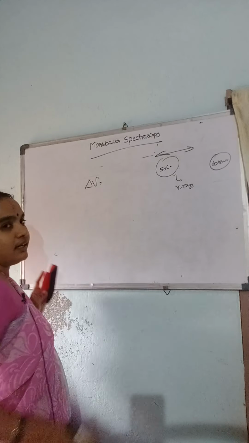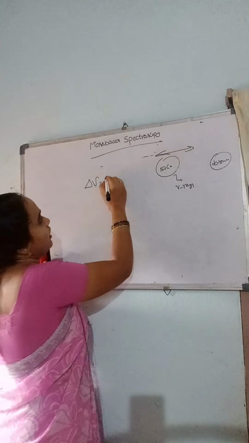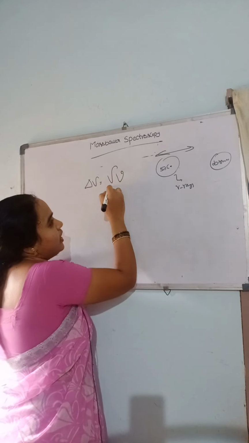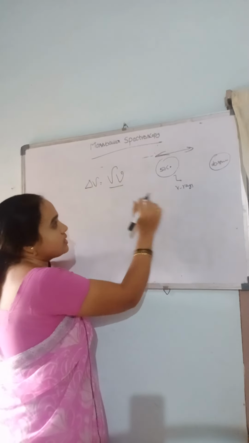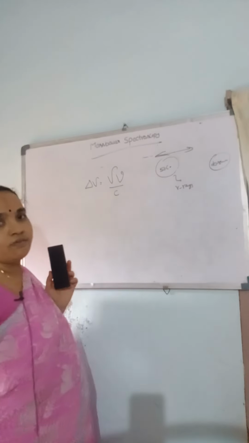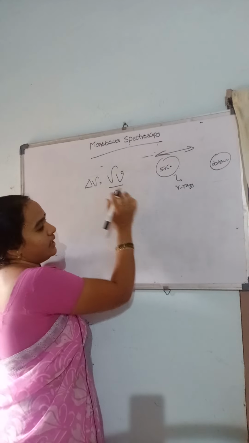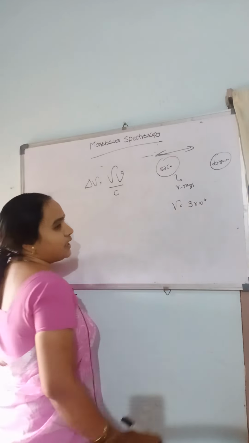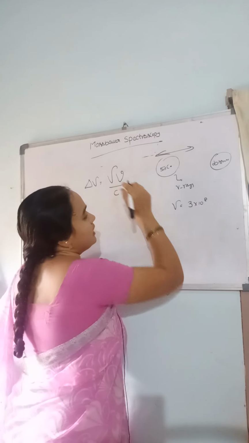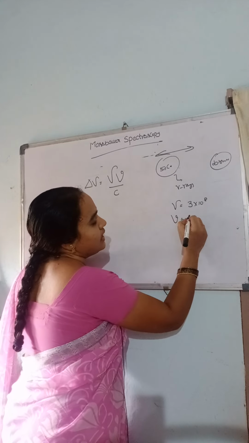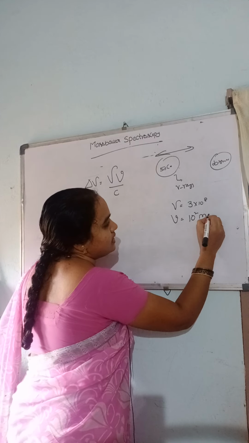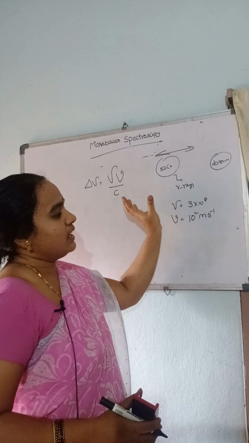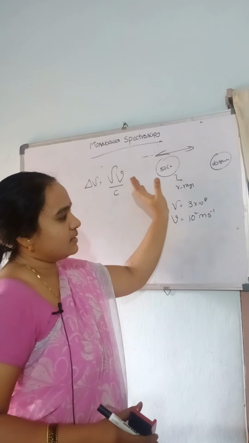We can calculate the Doppler shift as delta nu equals nu times v divided by c, where nu is the frequency, v is the velocity of the moving source, and c is the velocity of light. We already calculated the nu value as 3 into 10 power 18. In gamma ray spectroscopy, the velocity of the source is around 10 power minus 2 meters per second.